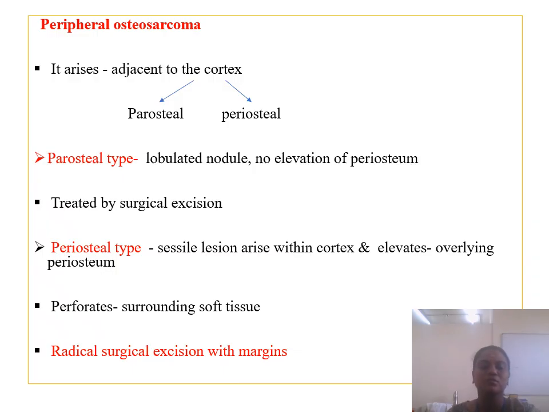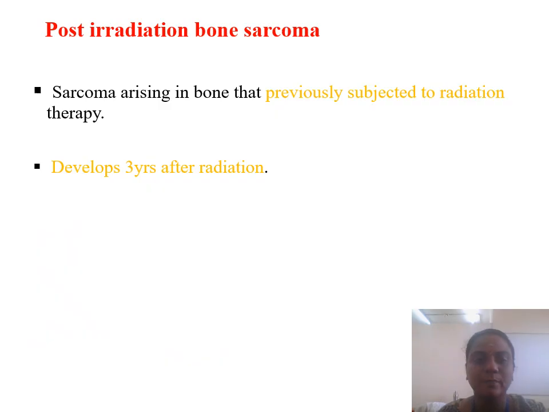And next, this is a subtype of osteosarcoma, which we call peripheral osteosarcoma. These are tumors arising on the surface of the bone, adjacent to the cortex. It is classified as parosteal osteosarcoma or periosteal osteosarcoma. Parosteal type usually arises as a lobulated nodule with no elevation of the periosteum, which is treated by surgical excision. Periosteal type usually arises as a sessile mass on the cortex that elevates the overlying periosteum. It perforates the surrounding soft tissue, and the treatment for this type of osteosarcoma is radical surgical excision with margins.